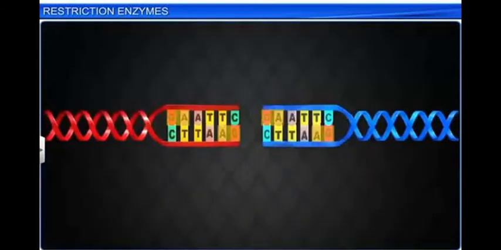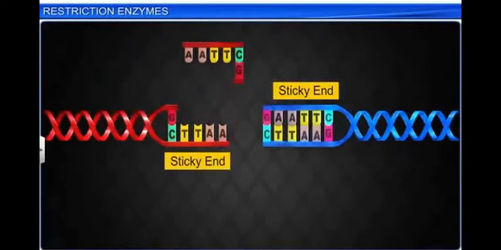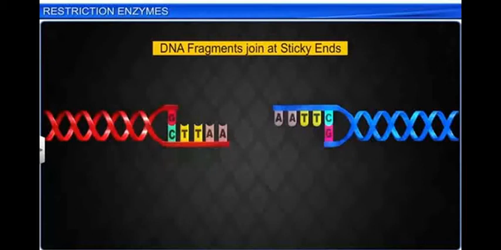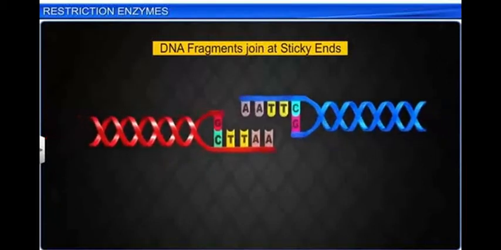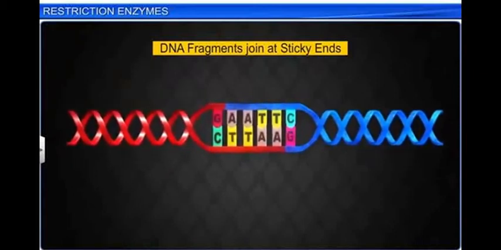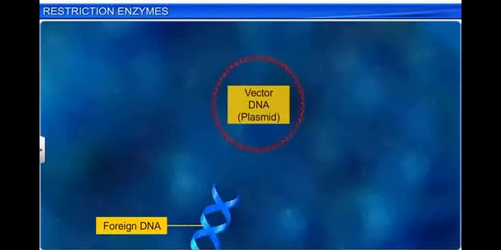Here, if you cut the sequence at the recognition site, there are two kinds of ends: the blunt end and the sticky end. First the blunt end. If the enzyme cuts the sequence in the center, it is called a blunt or flush end, whereas some enzymes cut in a staggered way, leaving ends that can join together. That is called a sticky end or cohesive end. It is also called a staggered end.